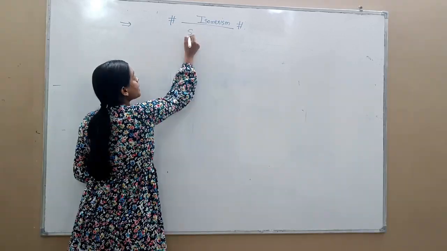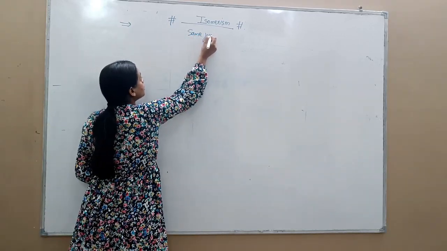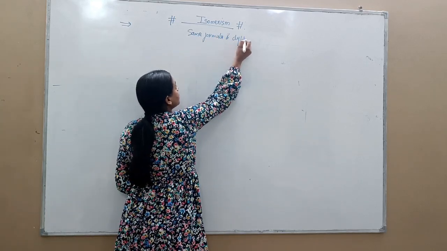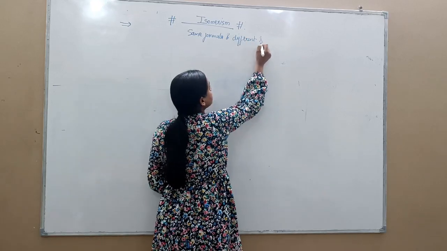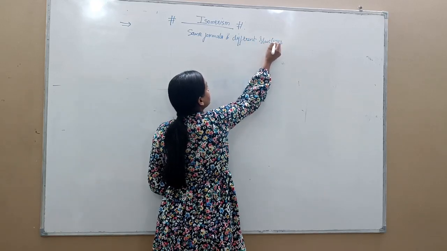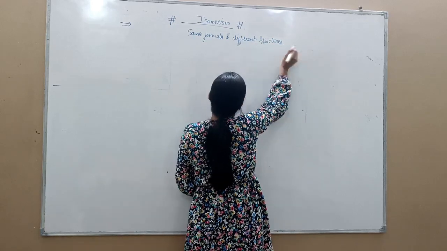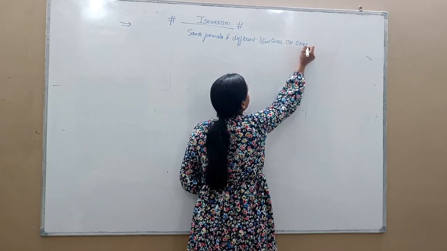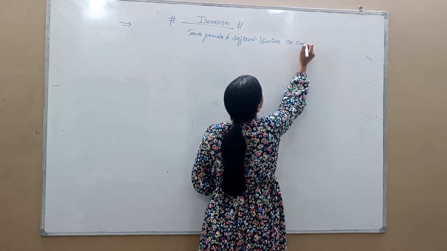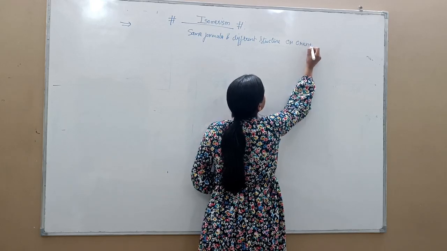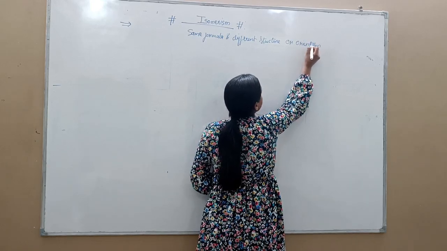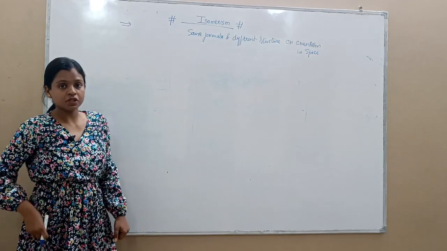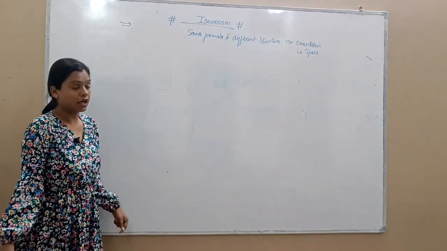Okay, so same formula and different structures. This is a very basic definition. Same formula and different structures or orientation in space. Okay, it's called isomers of each other, and this phenomenon is called isomerism.